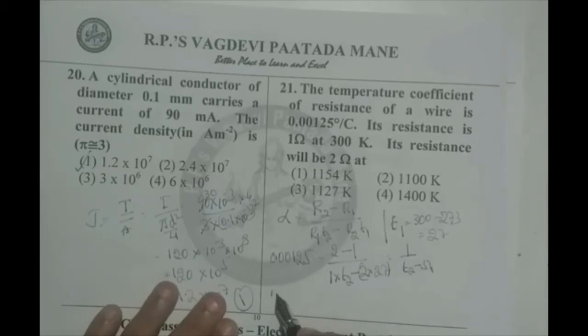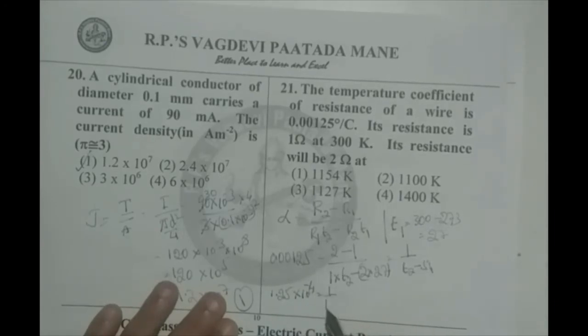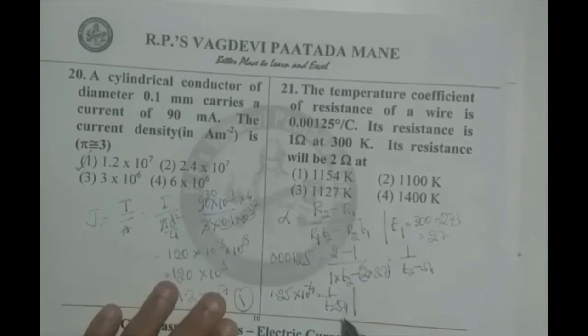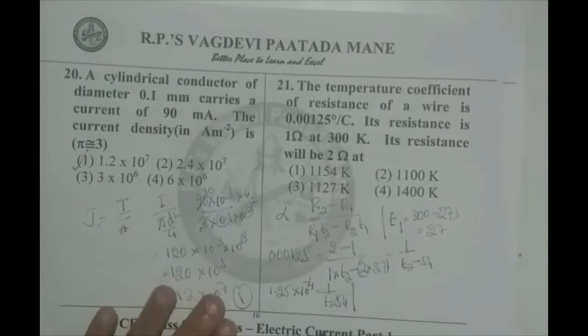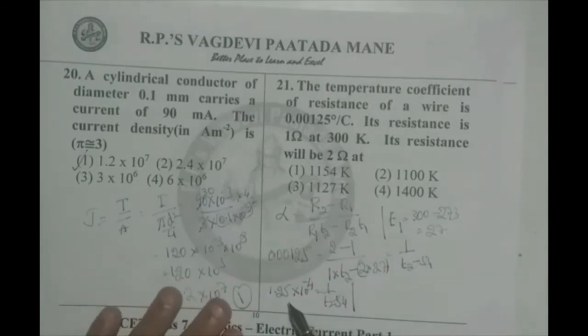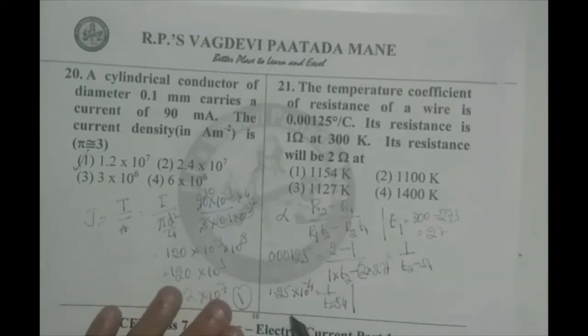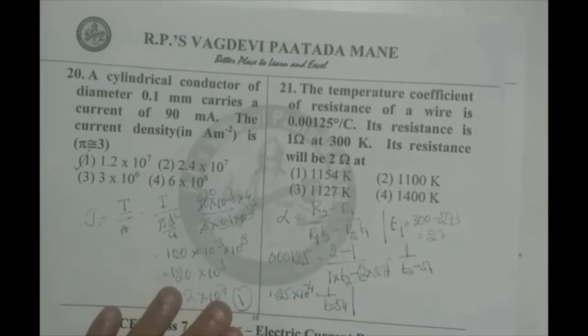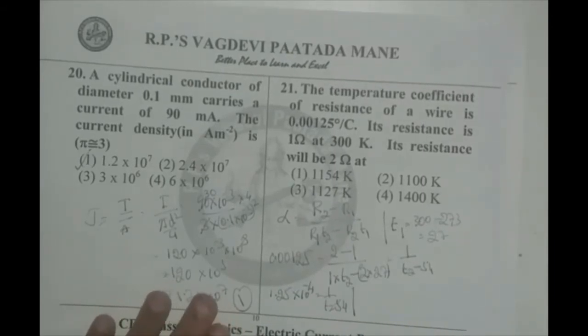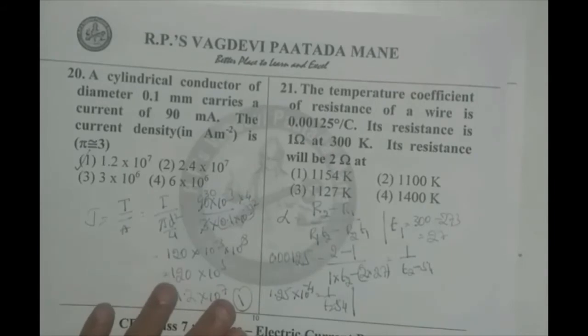0.00125 can be written as 1.25 into 10 raised to minus 4, which is 1 by T2 minus 54. Now we go for the final calculation. 1.25 can be written as, we know 1 by 8 is 0.125, so 1 by 10 by 8 I can write here.